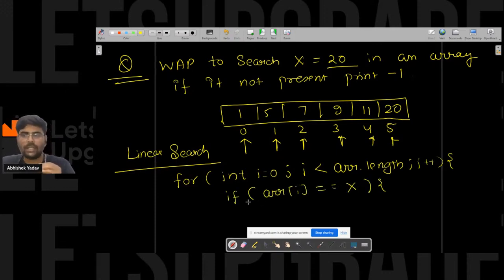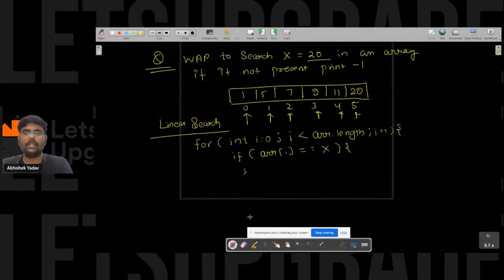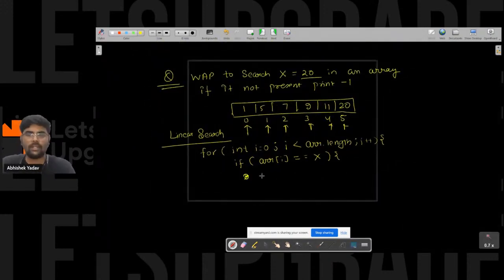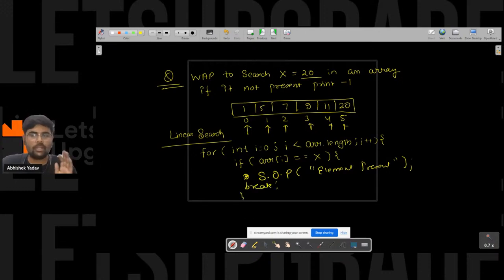If you are equal to x, that means I found the element, and I will print with System.out.println, element present. After this I will use a break keyword. There is no need to search for any other element because I found the element in the array.